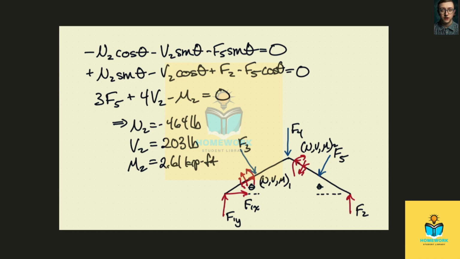Moments are easy because we know that this distance is 3 feet. So that's 3 times f5, and then this distance to the cut is 4 feet, so we have 4 times v2, and then minus m2. These three equations then give us n2 is minus 464 pounds. Again, it's compressive as we anticipated. And then v2 is 203 pounds, and m2 is 2.61 kip feet.